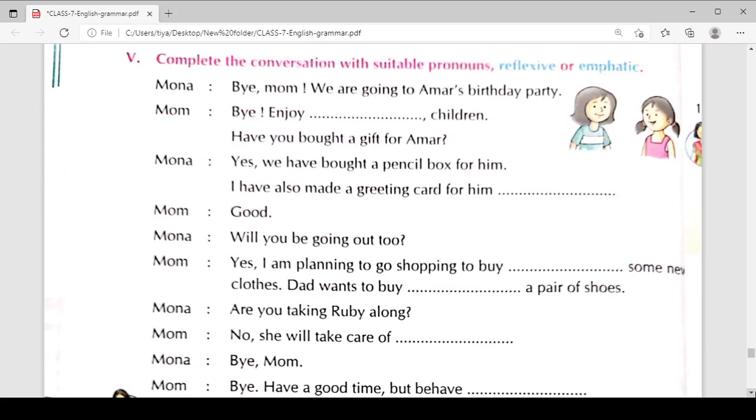Just have a look of this conversation. Mona, bye mom, we are going to Amar's birthday party. Bye. Enjoy yourselves.